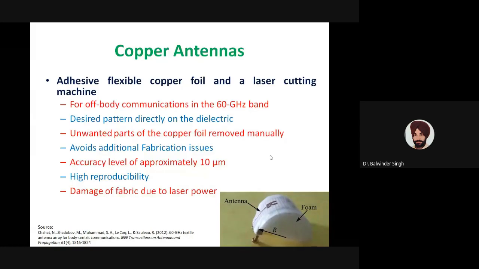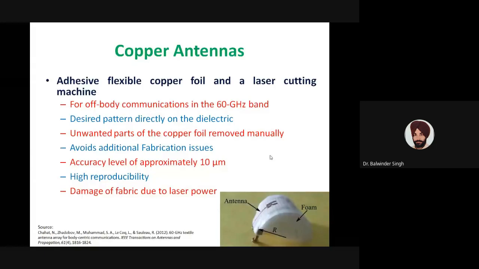And in this paper, they have reported an accuracy level of approximately 10 micrometers. So you can see that is a very high accuracy level, which is a major requirement for such high frequency applications. This type of fabrication technique can easily result in accurate antennas. And when we are using this type of laser cutting machine, we can have high reproducibility, so we can produce a large number of antennas with the same accuracy.